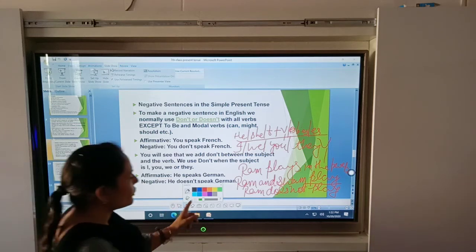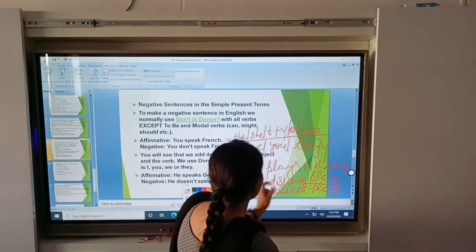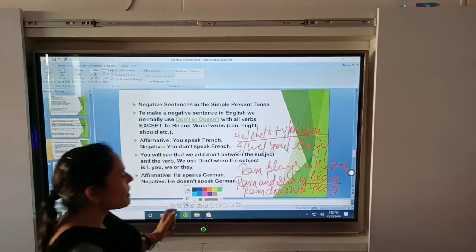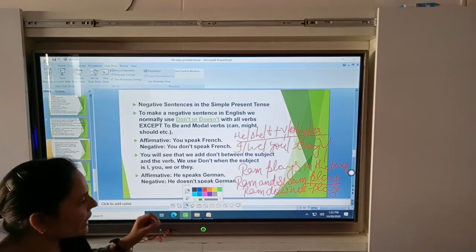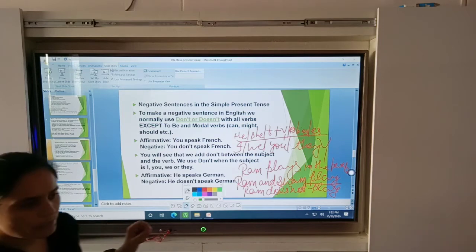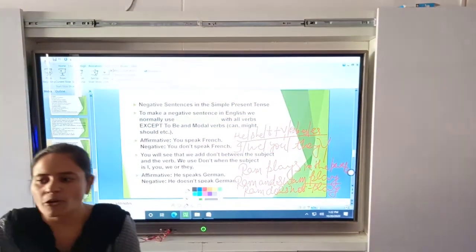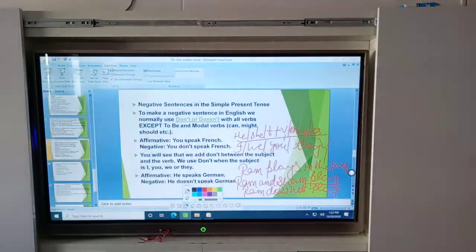And if we talk about Ram and Shyam here, Ram and Shyam is plural. Your subject is plural, then you put play. Here you use do. Okay, student. Please don't forget this. If your subject is singular, then you put does, if you write a negative sentence.